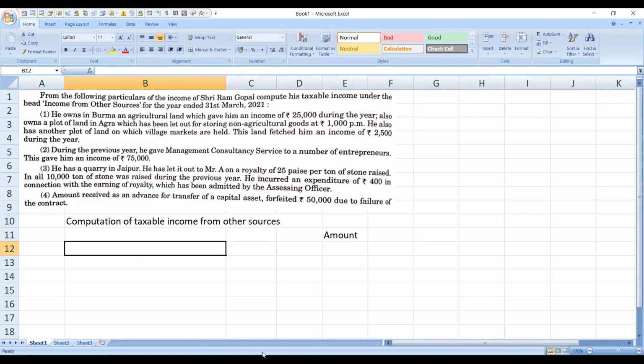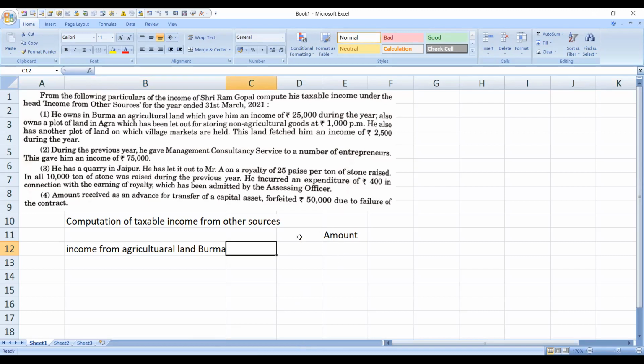So first we have income from agricultural land in Burma. This is income from a foreign country, or whatever income you are going to receive, that is from other sources.